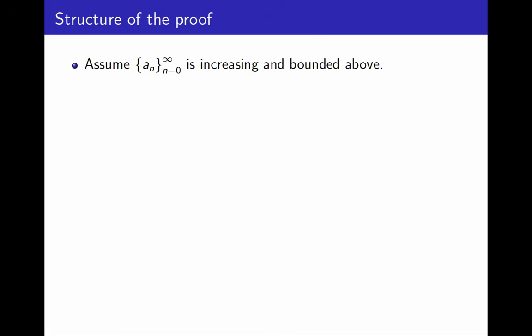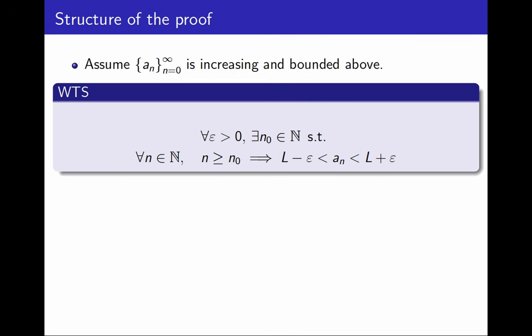I begin by assuming I have a sequence that is increasing and bounded above. And I want to prove it's convergent. So here is the definition of "the limit of that sequence is L." I assume you are familiar with this formal definition. For every positive epsilon, there exists a natural number n0 such that for every natural number n, if n is greater than or equal to n0, then a_n is between L minus epsilon and L plus epsilon.